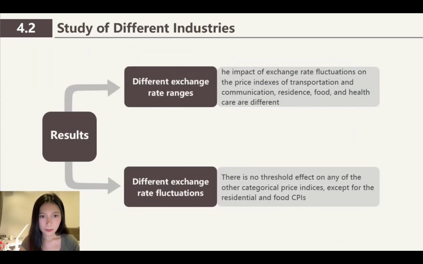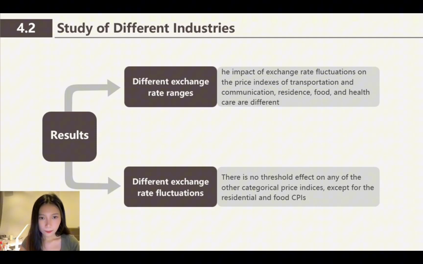The paper also adopts a threshold regression model, which for the first time studies the impact of exchange rate fluctuations on different consumer price indexes by industry, and found that the impact of different fluctuations in the exchange rate on the consumer price indexes of different industries is variable.